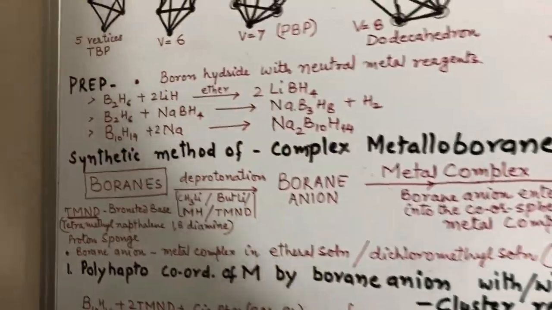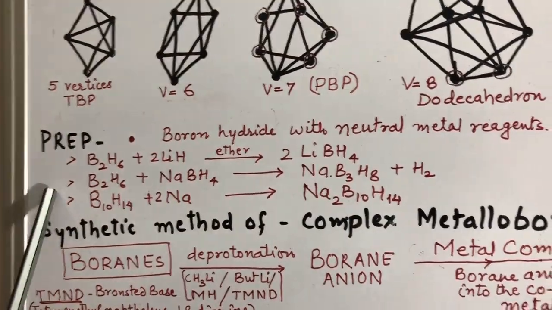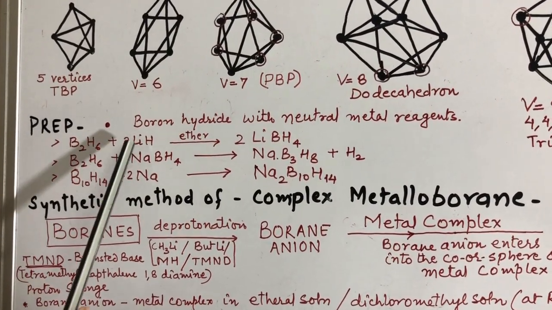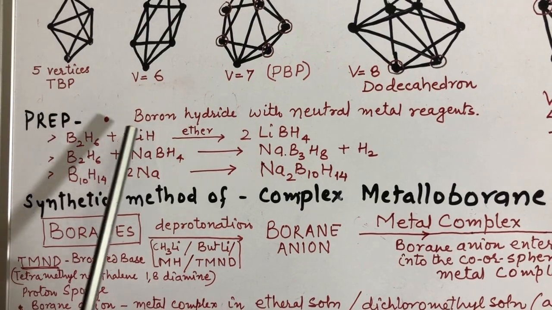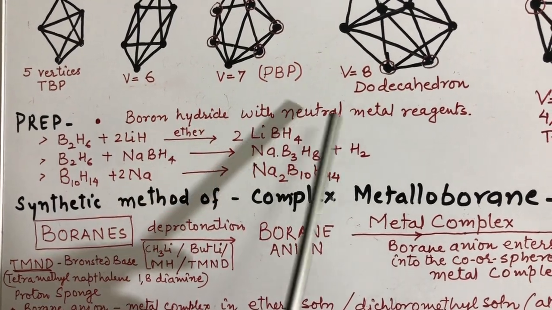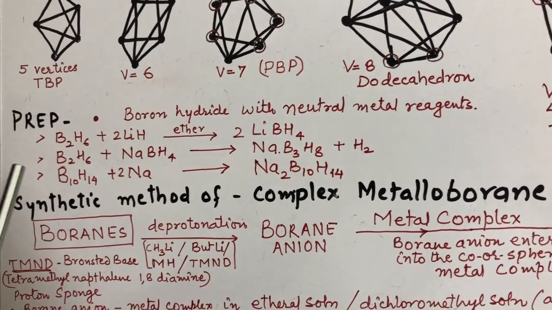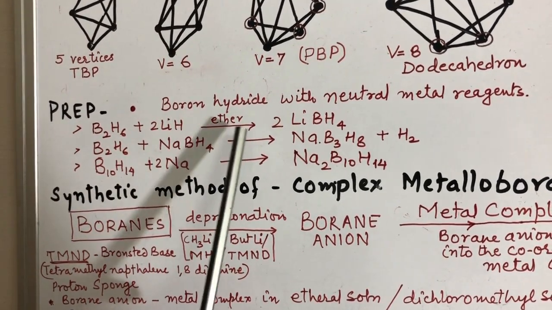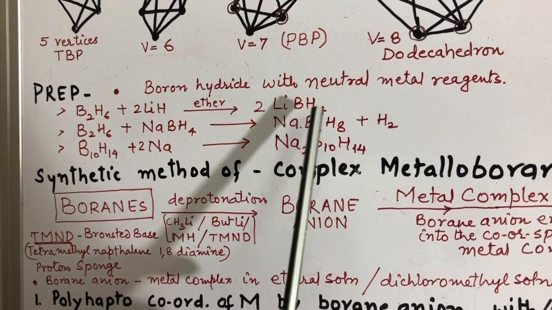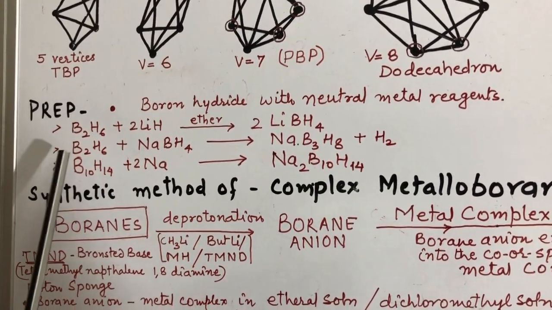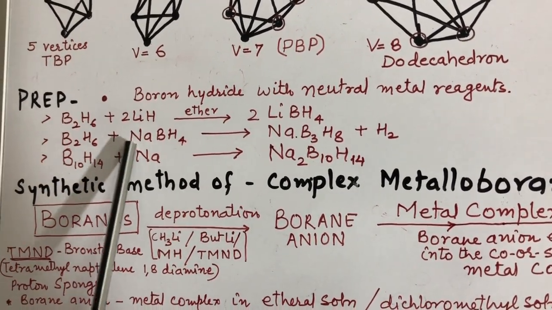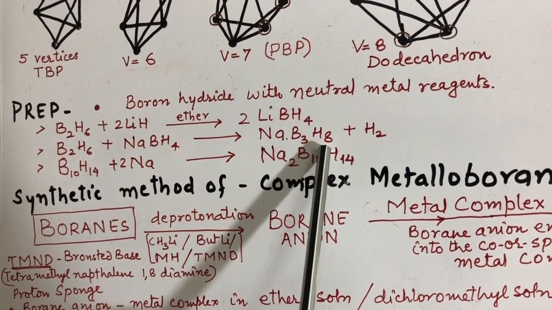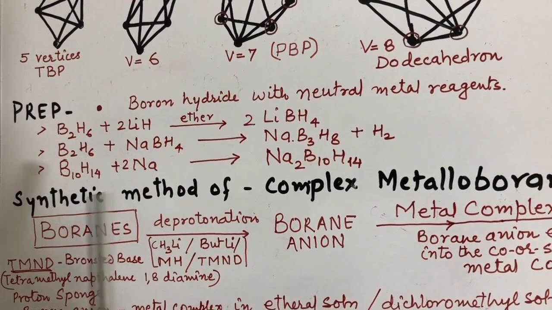Now we come to the preparation of metalloboranes. Lower metalloboranes are prepared by the reaction of boron hydride with neutral metal reagents. Here, diborane when reacting with lithium hydride in presence of ether gives lithium borohydride. If diborane reacts with sodium borohydride, we get NaB3H8, a metalloborane of sodium.